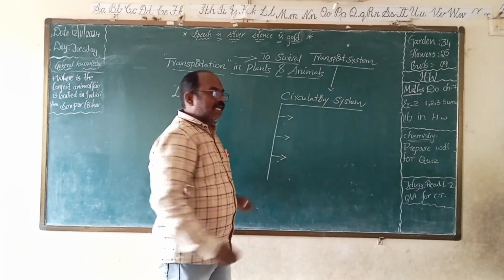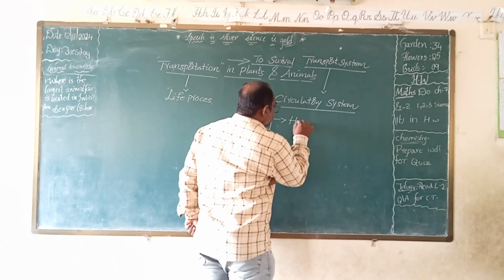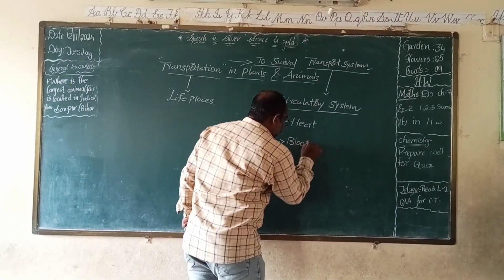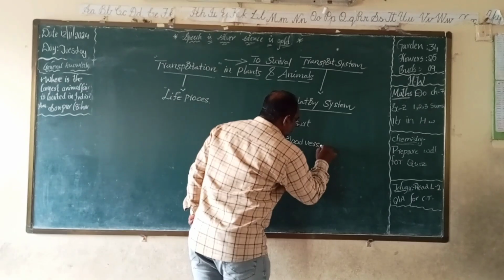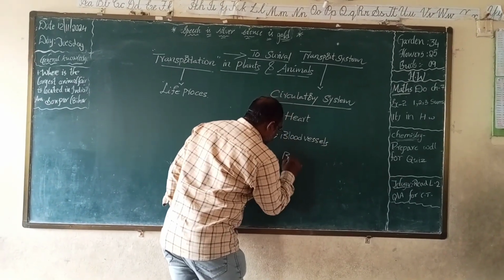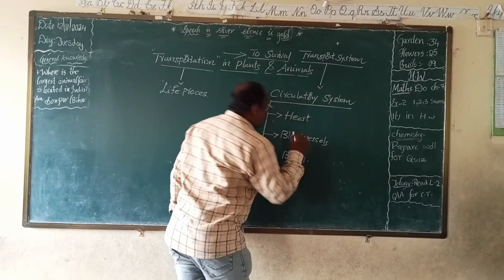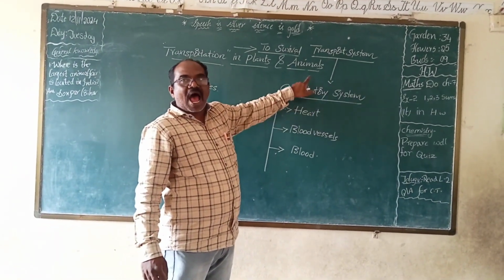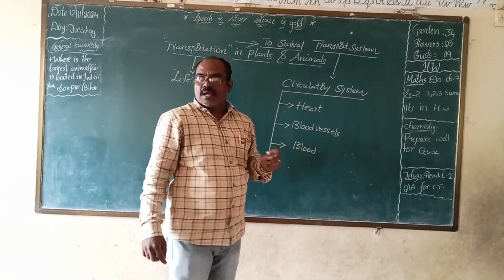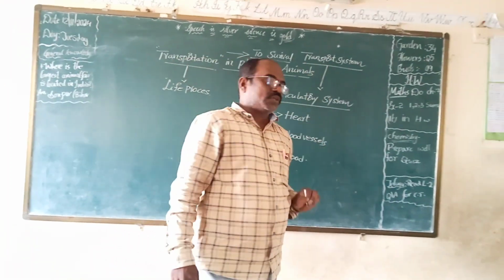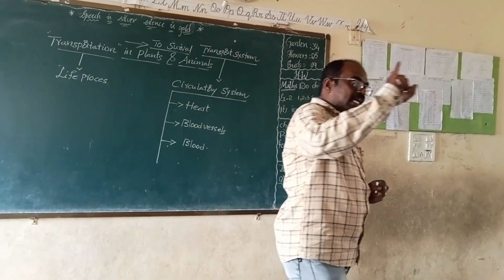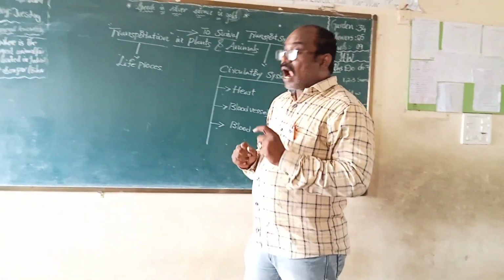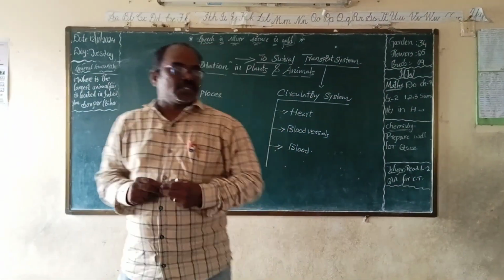One is the heart, second is blood vessels, and third is blood.